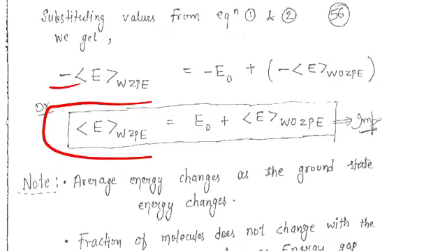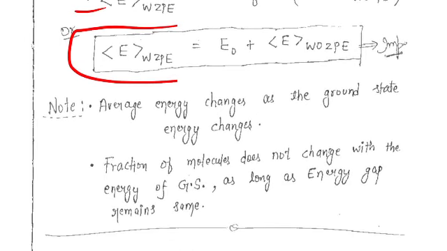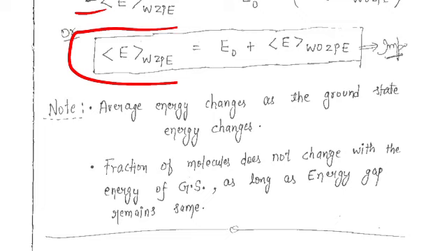Alright, now there are some important notes which I have written here. Two points are here. Please note them down, and I will end this video for today and continue in the next video. What is written here is that average energy changes as the ground state energy changes.